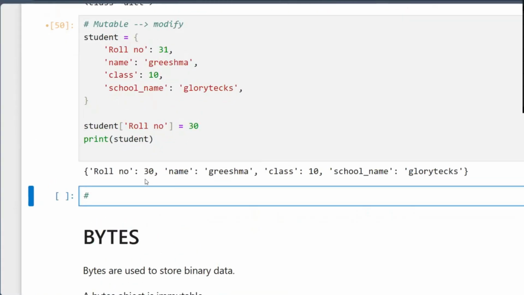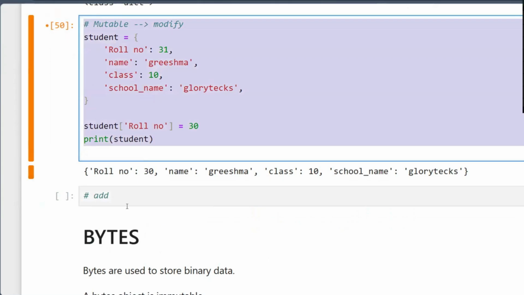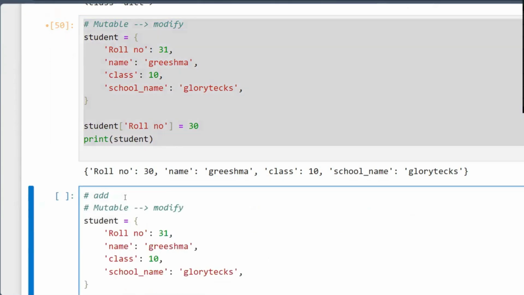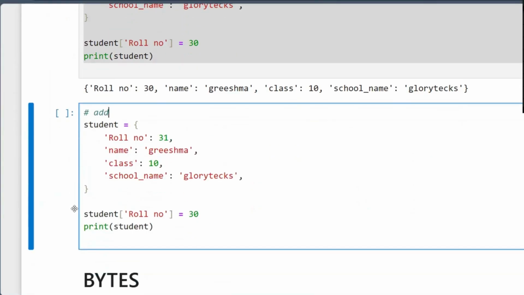Yes. I want to add the city. On the same dictionary object, not doing any modification, I want to add city. Instead of roll number, I will write city.